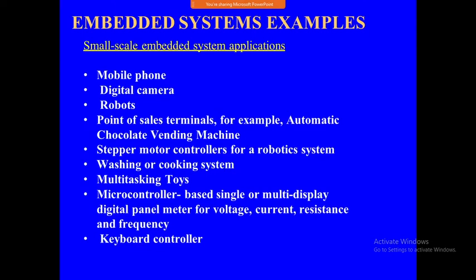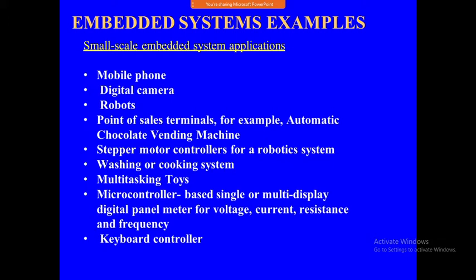Hi everyone, today we are going to discuss embedded system examples. Embedded systems are divided into three types: small scale embedded system, medium scale embedded system, and sophisticated embedded system. We'll see them one by one, starting with the small scale embedded system.